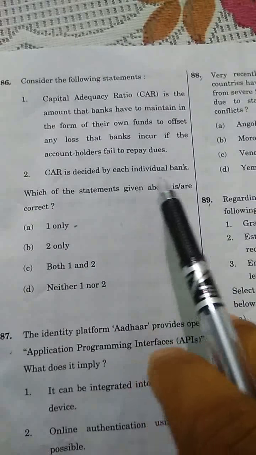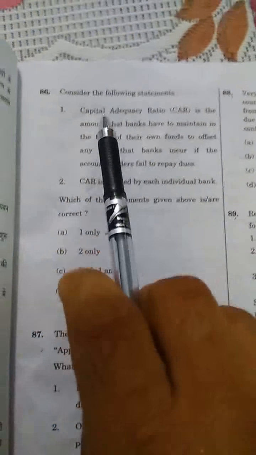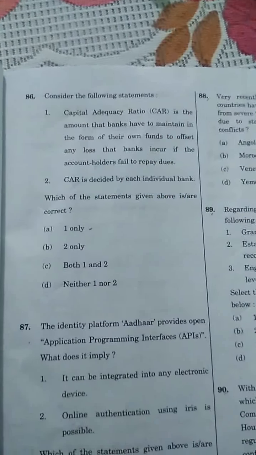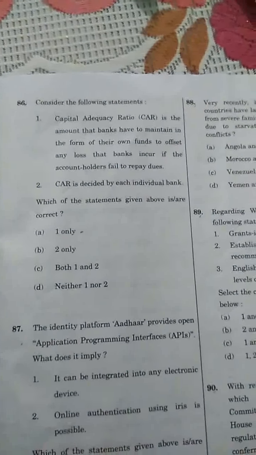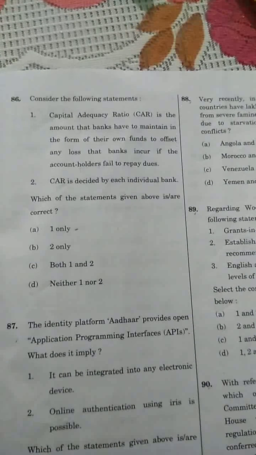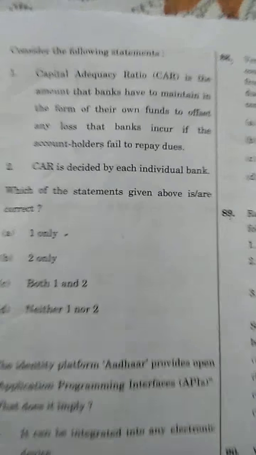CAR is decided by individual bank. No, the correct answer is 1. Capital adequacy ratio is the amount that banks have to maintain in the form of their own funds to offset any loss that banks incur if the account holders fail to repay. So we have to put it on A.